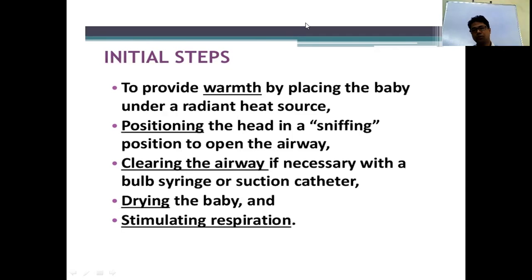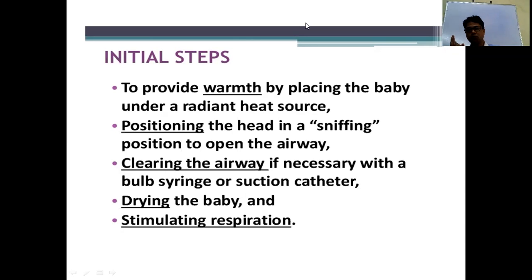You flick the sole of the foot 2 times, or you can rub the back of the baby. You have to take 2 attempts to stimulate respiration. If within 2 attempts the baby starts respiration, then okay. But if the baby has not started breathing, that means the baby has entered the second stage, called secondary apnea.